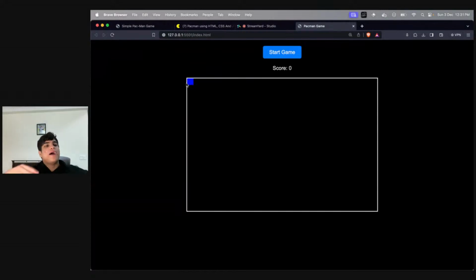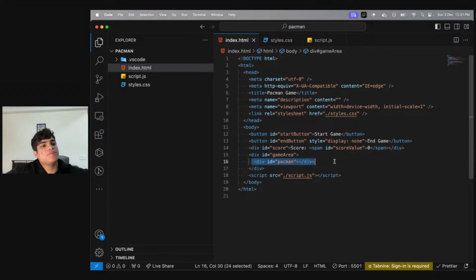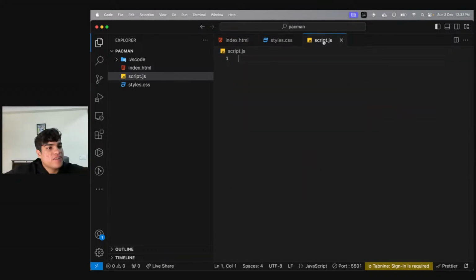And Tanisha is saying my Pac-Man is not visible. Tanisha, all you need to do is add this code inside your game area. Add this Pac-Man inside your game area. Don't worry, Pac-Man will get added once you integrate the script part. The moment you integrate the script JS part, your Pac-Man will get added. We're starting with the functionality, and the main functionality is adding the Pac-Man. Do not worry, your code isn't wrong, okay, Tanisha?